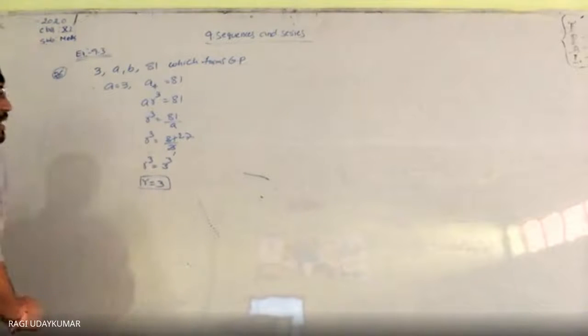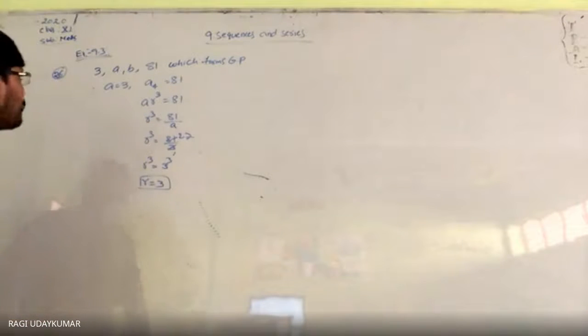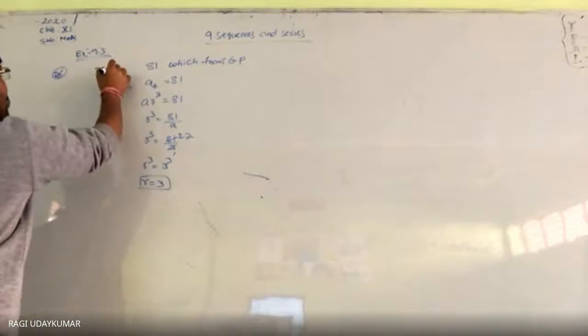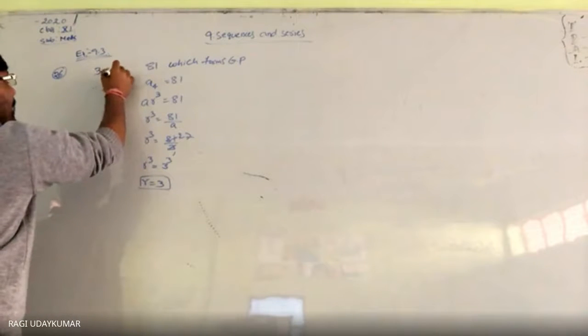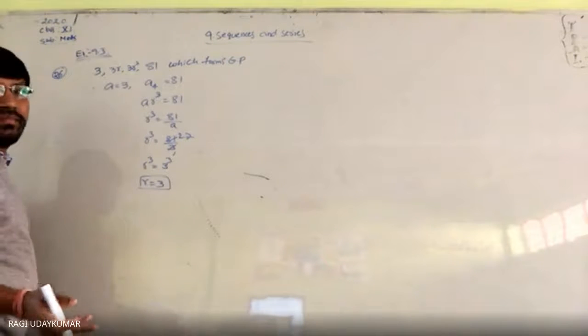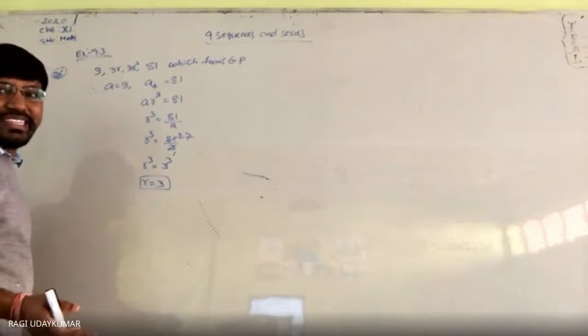A and r values are there. Okay, if you get confused, you can consider this as common ratio: here 3r, here 3r square, here 3r cube. Like that also you can write.